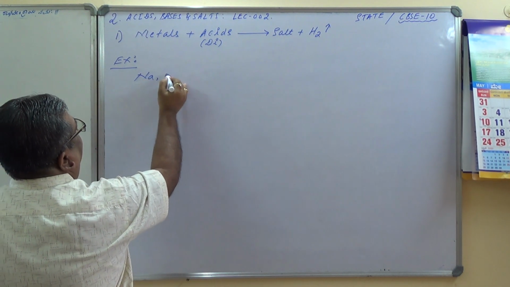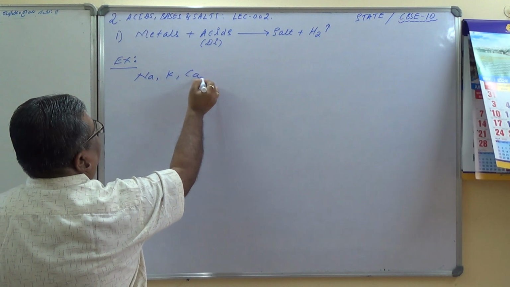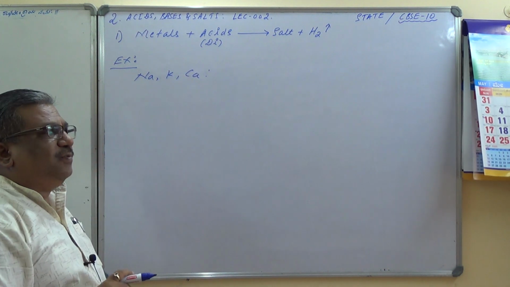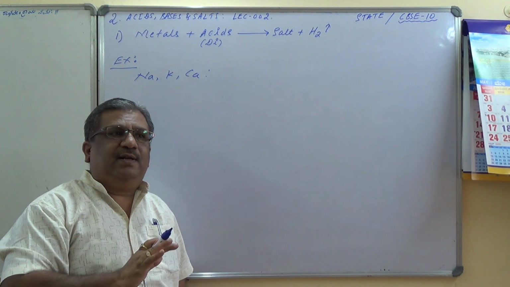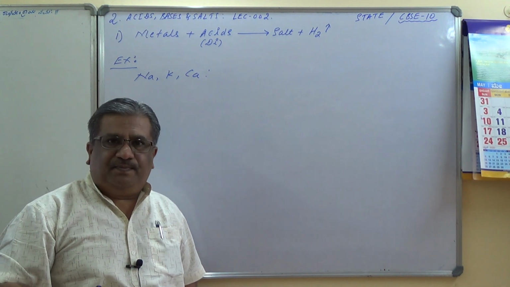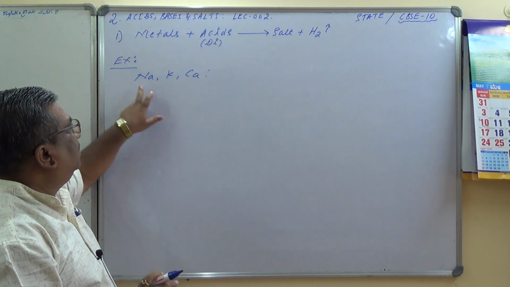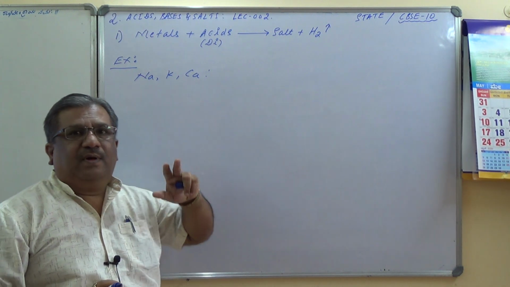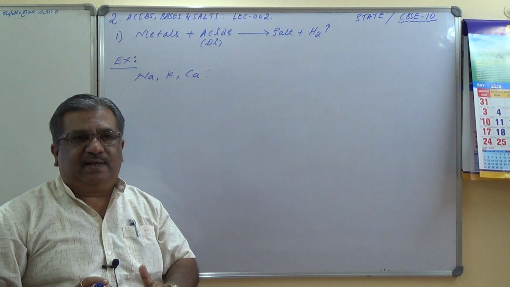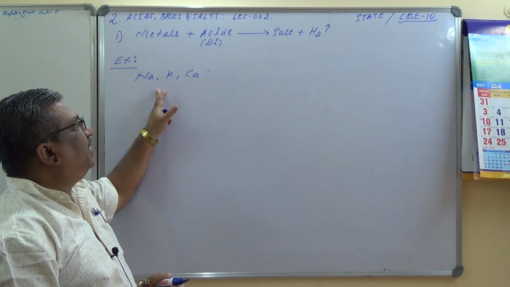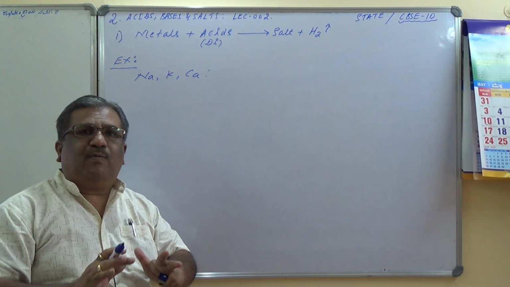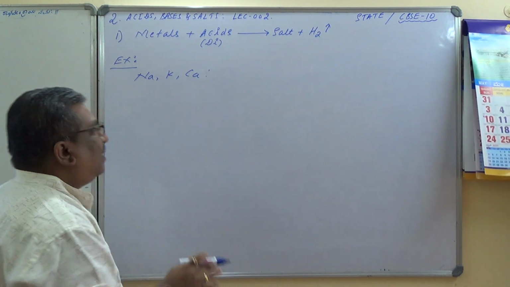Sodium, potassium and calcium, all these three react with dilute acids, but remember the reaction is explosive in nature. Why is it so? These three metals are on the top of the reactivity series, very active, and therefore the reaction with acids is somewhat explosive in nature.